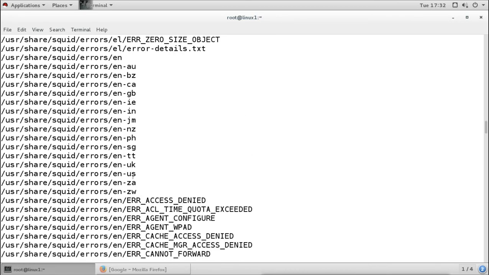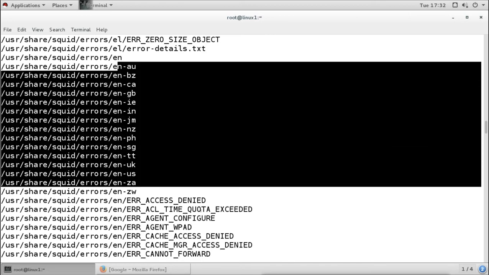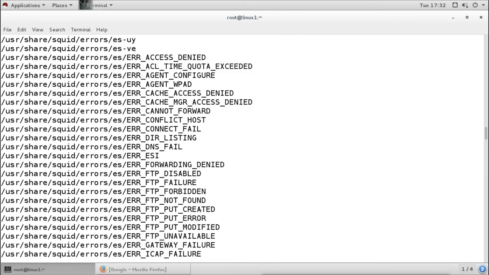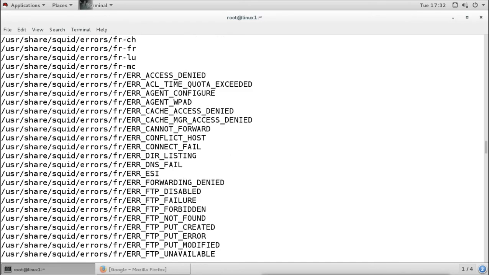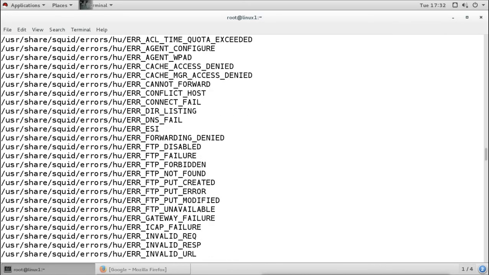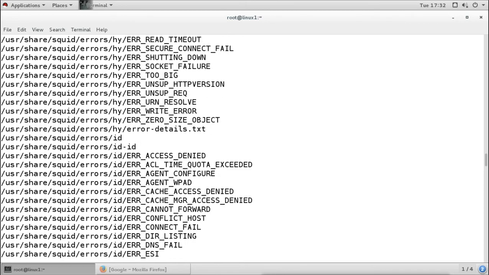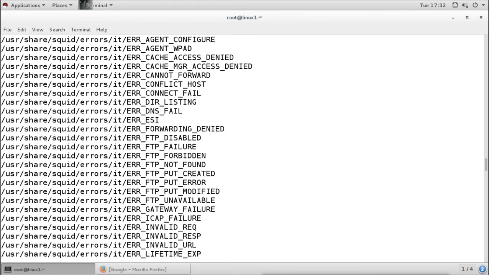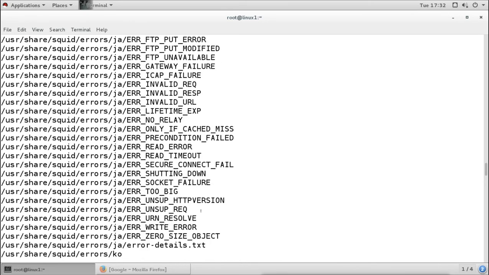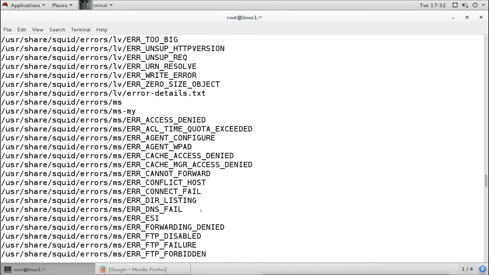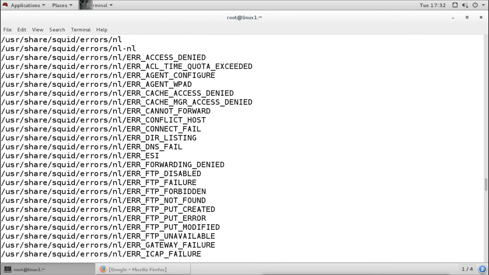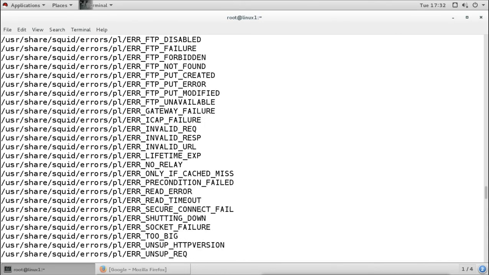EN is English, so these are the errors for the English language. After English we have ES, ET, FA, French, Hungarian, Italian, Japanese, Korean, Latin. So it has errors in these different languages, and because of that the output is this big.